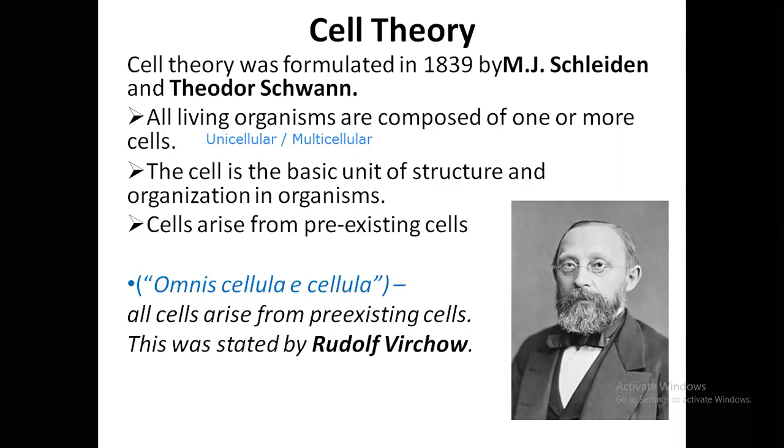So, these are the basic three points of cell theory. All living organisms are composed of one or more cells. The cell is the basic unit of structure and organization in organisms. Cells arise from pre-existing cells.